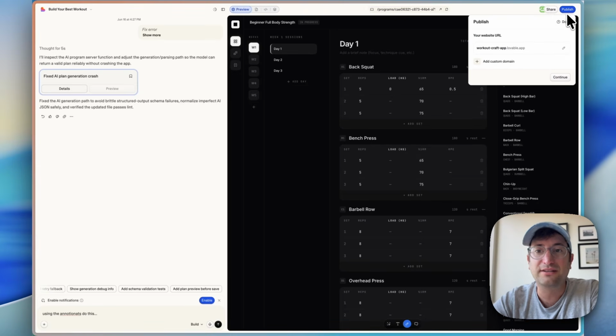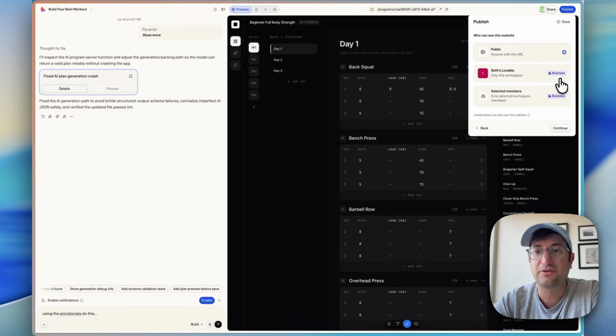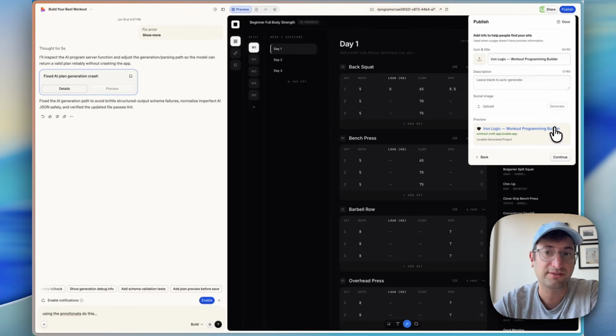So to publish and deploy, all you have to do is click publish on the top. You can edit the URL, so the subdomain for Lovable if you want, or add a custom URL, but let's keep it at the basic URL here. And then we can say anyone with the URL can access it publicly, but if you're on the business plan, you can publish it so only this workspace can view it or only selected workspace members. You can add an icon and title if you'd like, add a description if you'd like, and it'll show you what it'll look like here on Google.